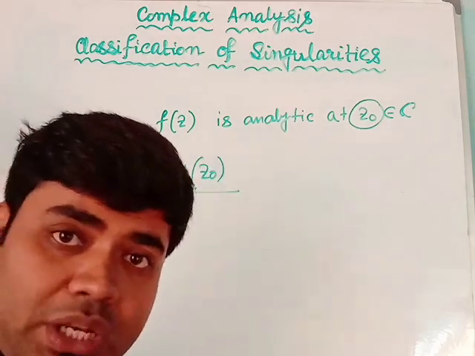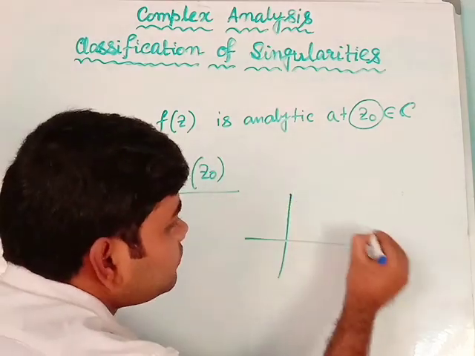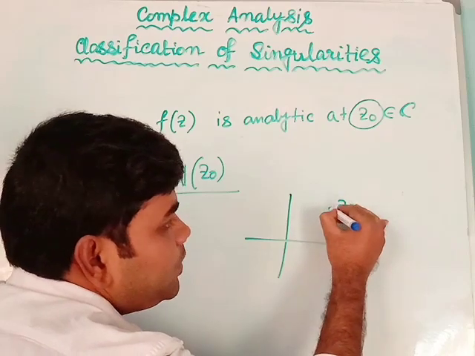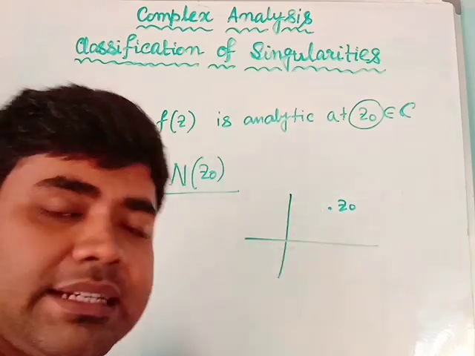f(z), which actually means that if this is our z0, we have to find out the analyticity criteria.